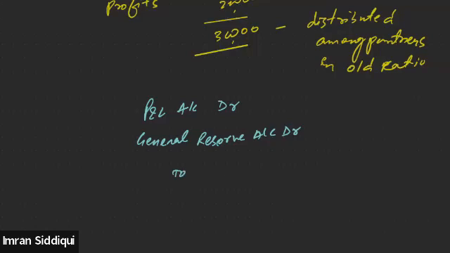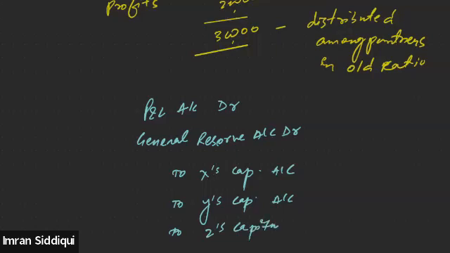So what are the partners? X, Y, and Z are partners, right? To X's capital account, to Y's capital account, to Z's capital account. Got it, everyone?